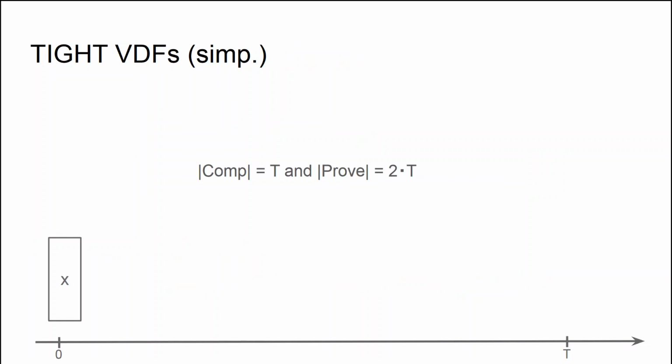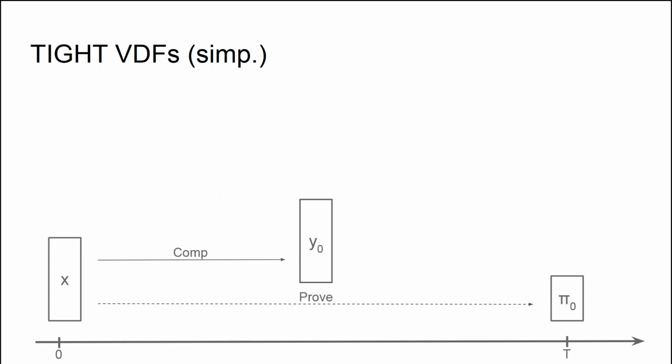So I'm now going to give an intuition on how to take a self-composable VDF, which is non-tight, and how to construct, starting from this, a VDF which is tight. For the sake of this talk, I'm just going to consider some simplified settings, where the compute algorithm takes time exactly t, but the prove algorithm takes time 2 times t, which in particular means that the total runtime of the VDF is 2 times t, so that the input VDF is not tight.